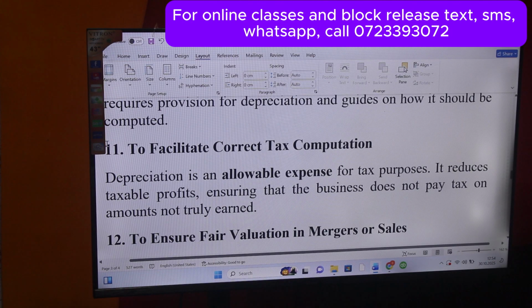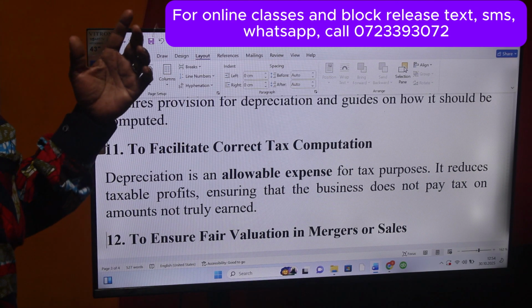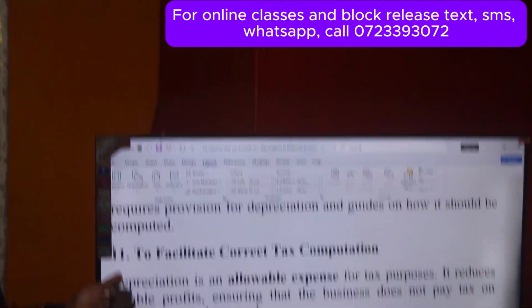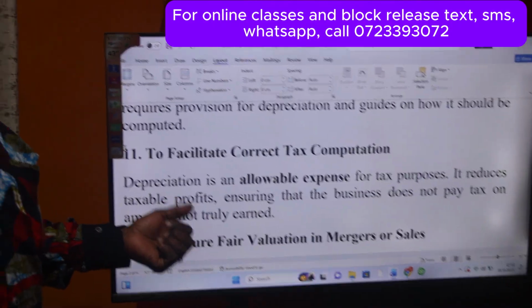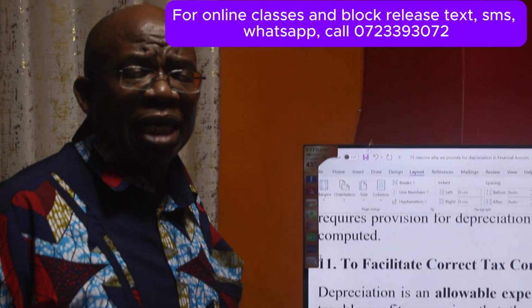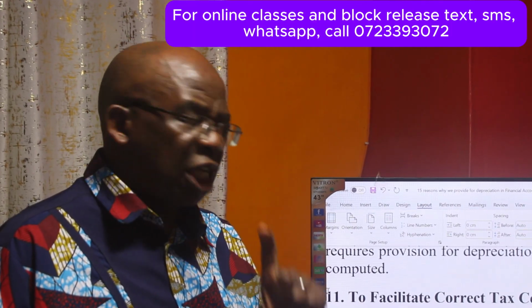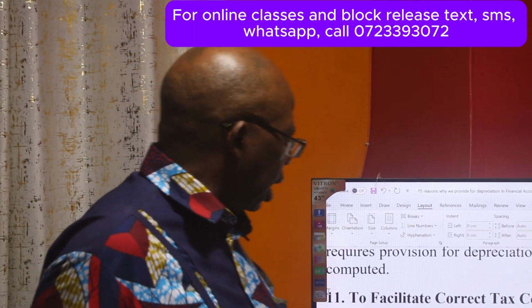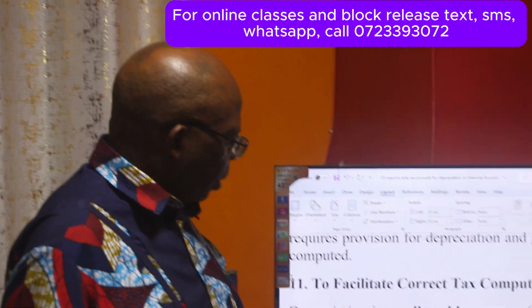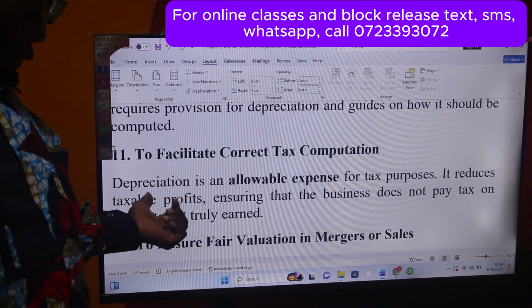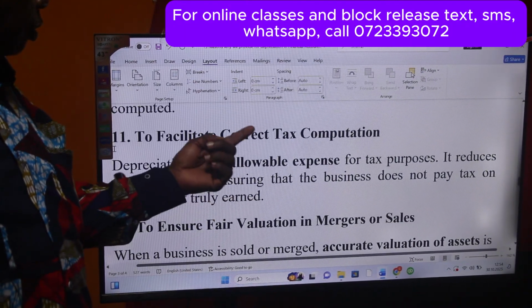Number 11, to facilitate correct tax computation. Remember, depreciation in terms of income tax accounting is called capital deduction. It reduces the profits before we get the profit to charge tax. So depreciation is an allowable expense for tax purposes. We call it capital deduction.